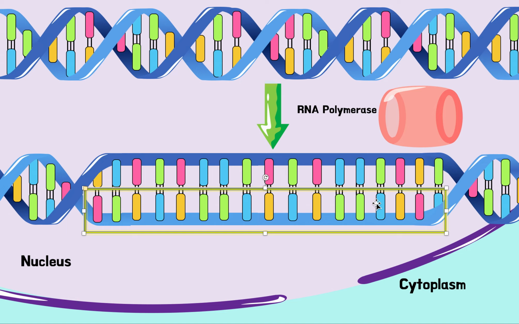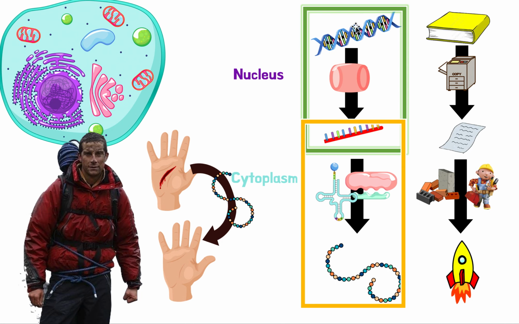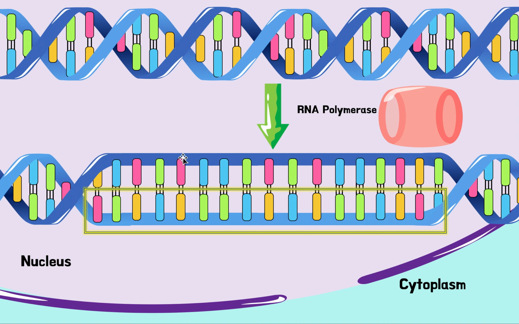So we don't want both strands. We don't want to copy both strands. We want to copy one strand. That's why when I showed you up here how we copy the DNA into one strand, that's because we only care about one code, not two codes. DNA is double-stranded. So that means that there's two strands with two different codes. We only care about this one.